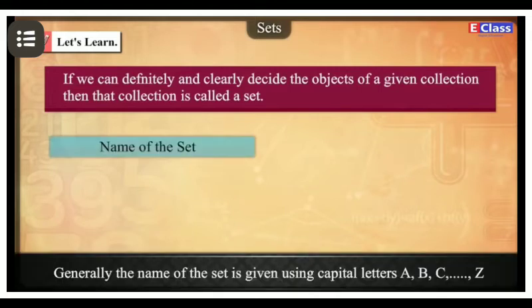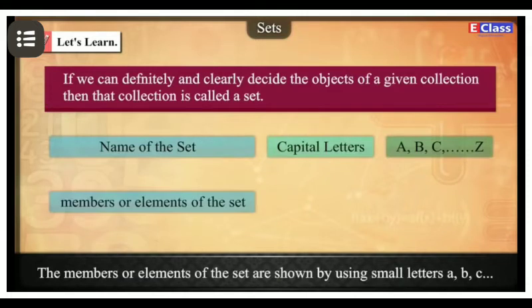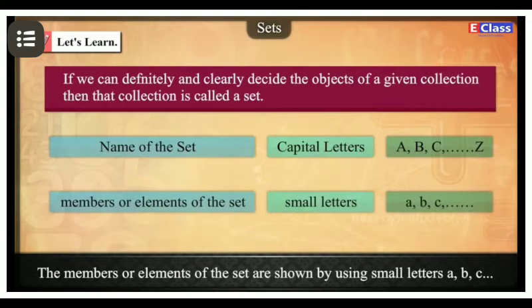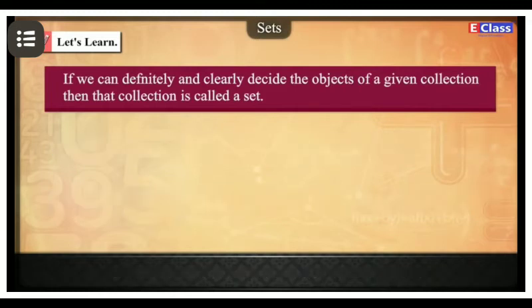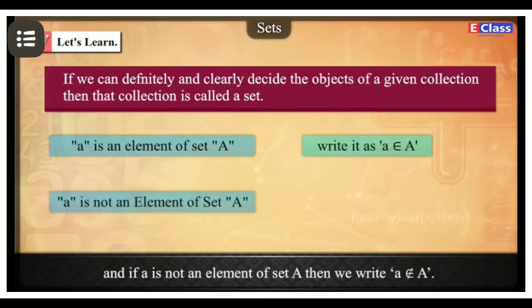Then how to write the set? The name of the set you can write with a capital letter from A to Z. Any capital letter you can write from A to Z. Also, a member or element of the set you can write with small letters from a to z. a is an element of set A, it is written like this: a belongs to A. If a is not an element of set A, you can write it like this: a does not belong to A.